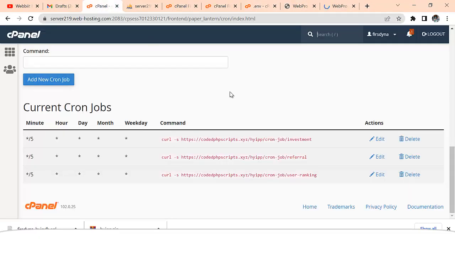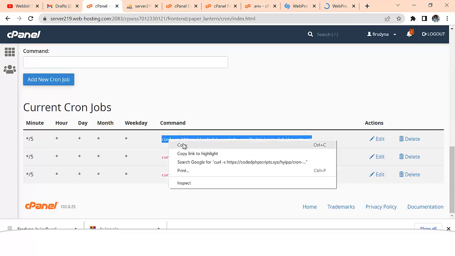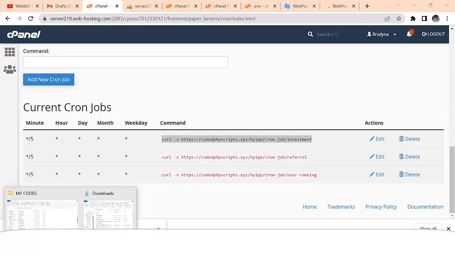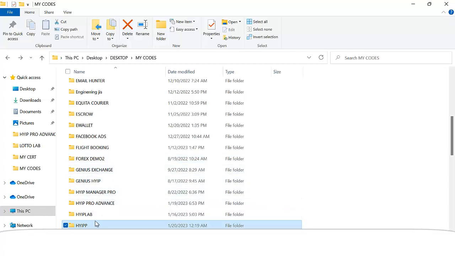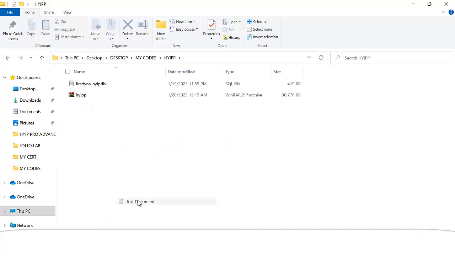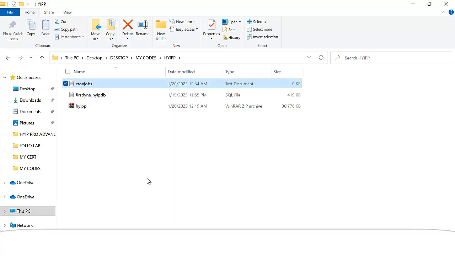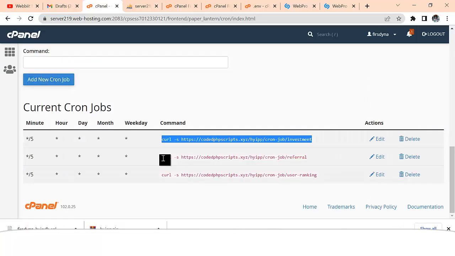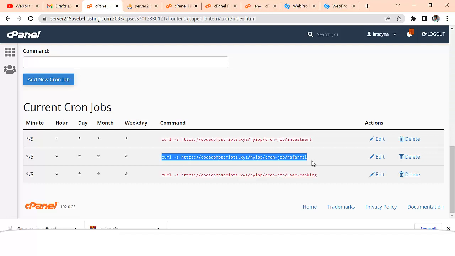So for me to create a cron job, I'm just going to copy this. Don't worry, I'm going to give you this code, so let me add it to what I'll be giving you. Let me create a new file here and call it cron jobs. I'm going to give you access to this so that you can easily create your cron job yourself without any issues. So we have 3 cron jobs. We're going to create all of them.